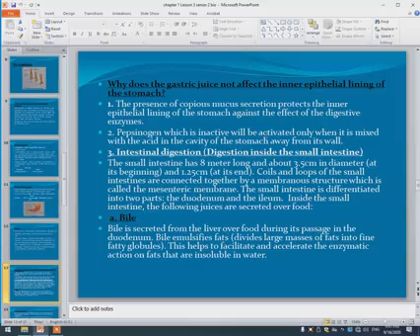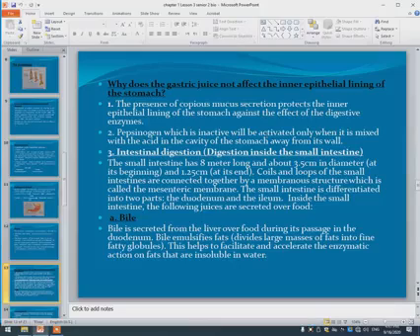Inside the small intestine there are juices which are secreted over the food. Number one, bile. What is bile? Bile is secreted from the liver over the food. Bile works on fats by emulsification. What is the meaning of emulsification?